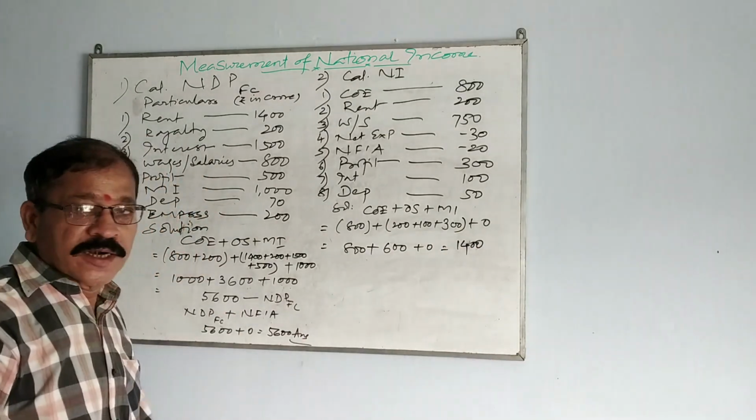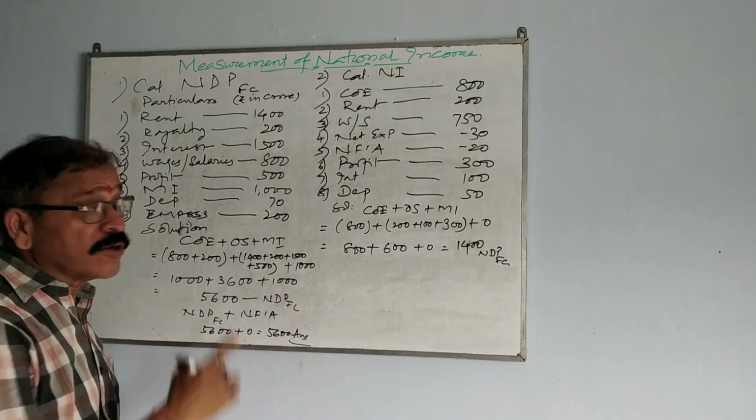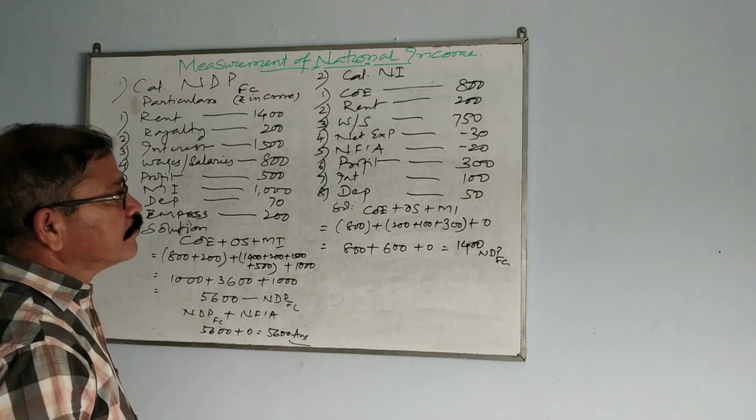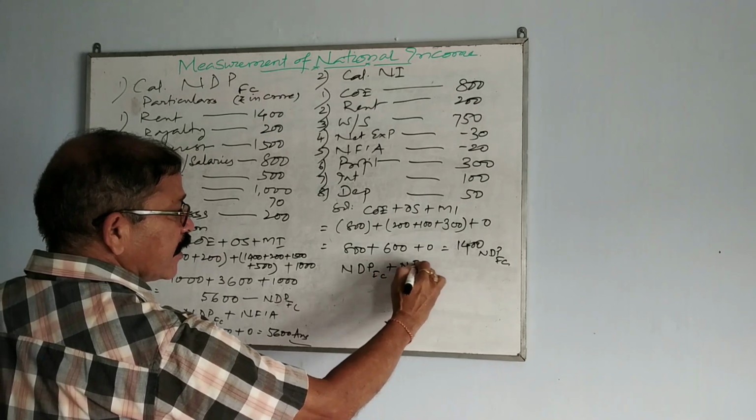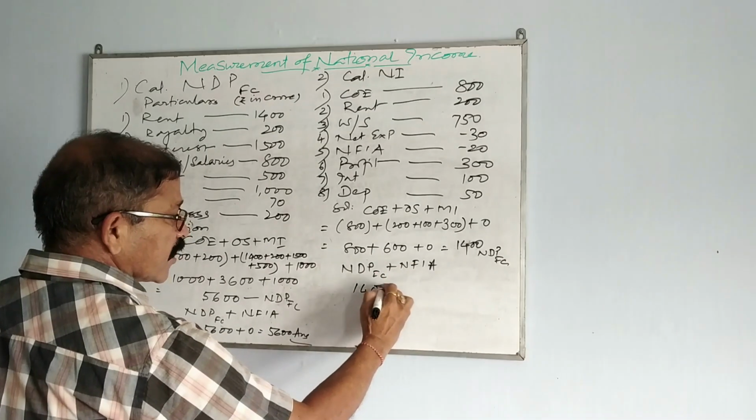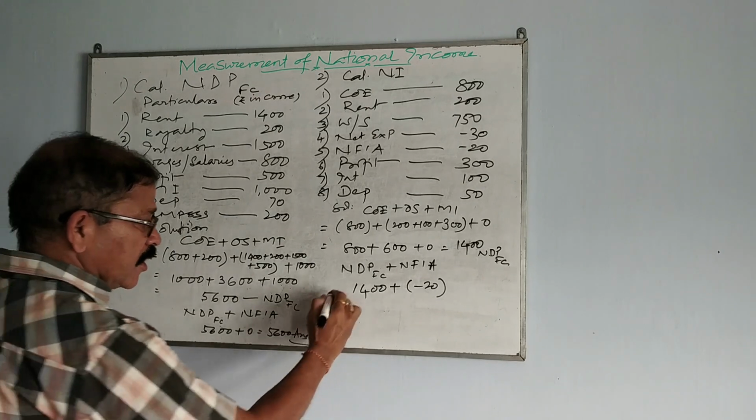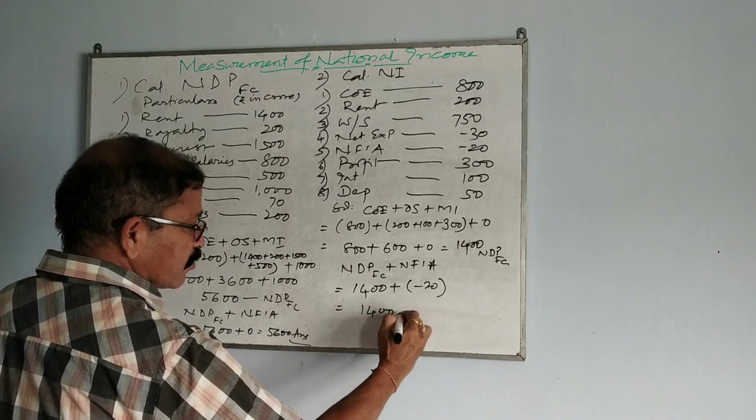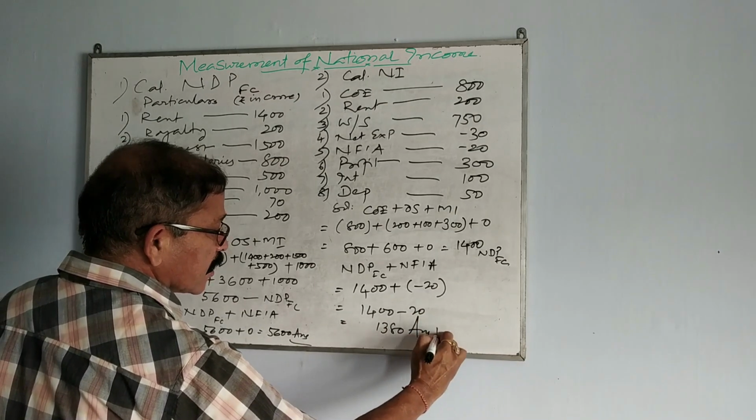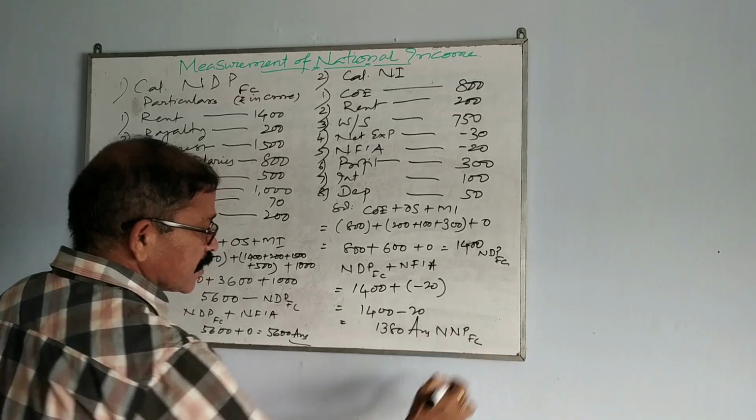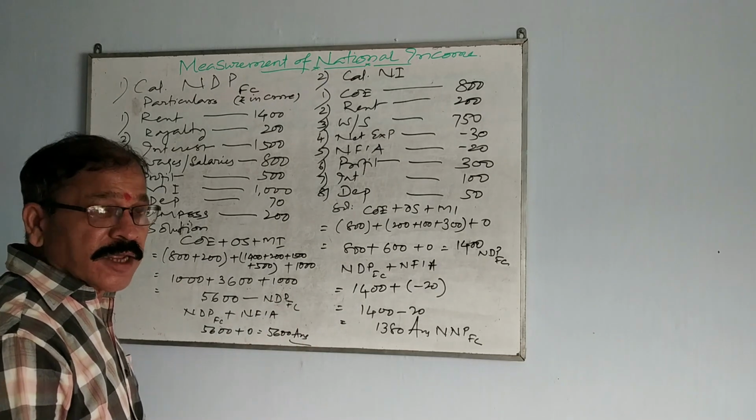What you are getting? 1400, and this 1400 is NDPFC, right? But you are asked to find out national income. Okay, so formula NDPFC plus NFIA. What is NDPFC? 1400. What is NFIA here? Minus 20. Okay, minus 20. So 1400 plus minus 20, 1380 is your national income. That is NNPFC. So 1380 is your national income, or you can call it NNPFC.